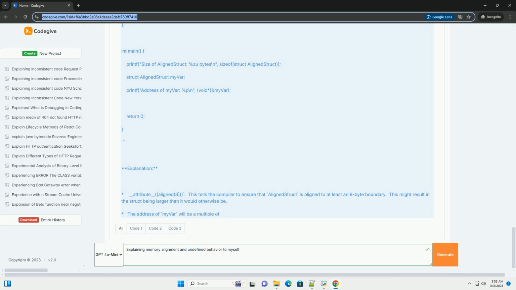Offsetof. This macro, defined in stddef.h, tells you the offset, in bytes, of a member within a structure. A is at offset 0. B is at offset 4. The compiler inserted 3 bytes of padding after A to ensure that B is aligned to a 4-byte boundary, because int is 4 bytes.